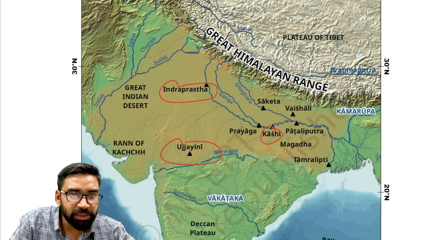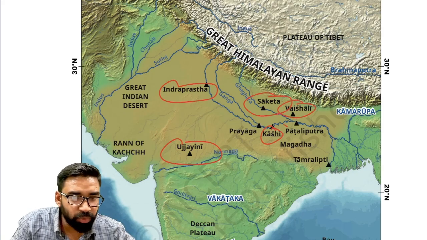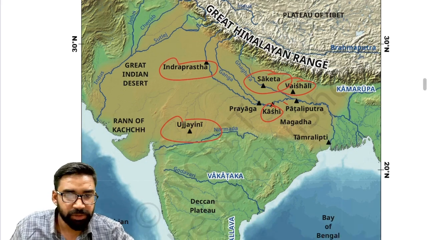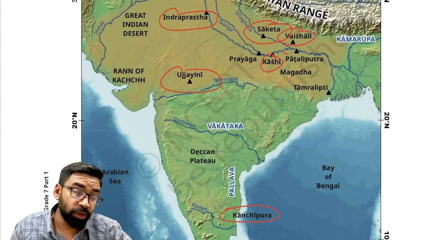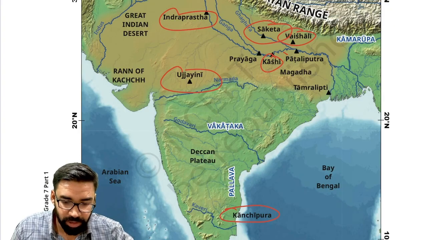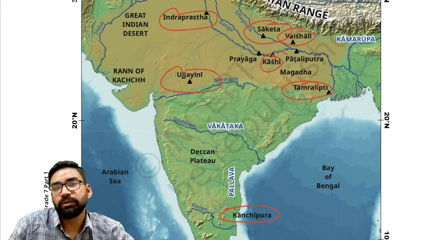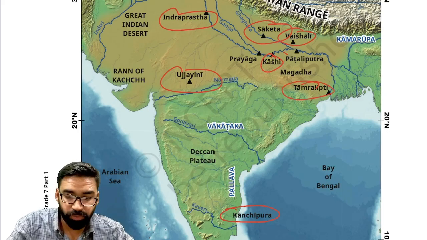Then Saket region, Ayodhya, as it is called. Then Vaishali. Then another important region was Kanchipuram, because the Pallavas became tributary of the Gupta rulers. Then Tamralipti was also there for trade and commerce. Tamralipti was the most important port.